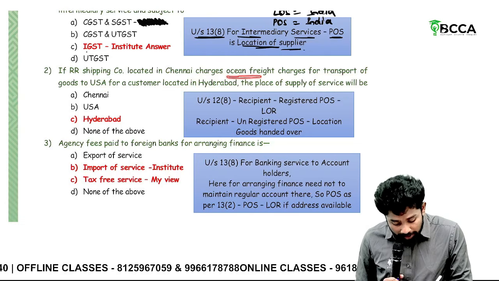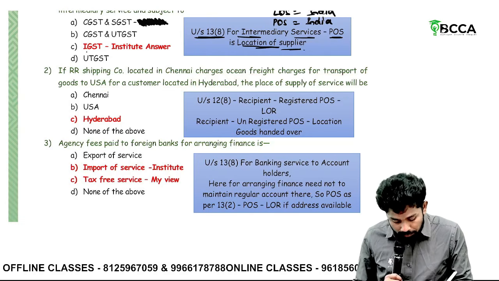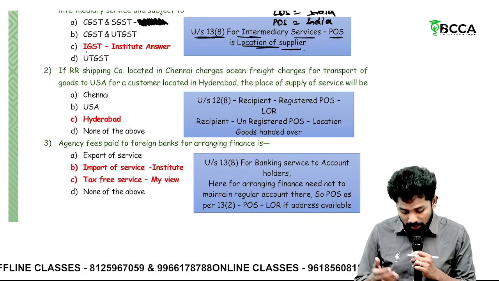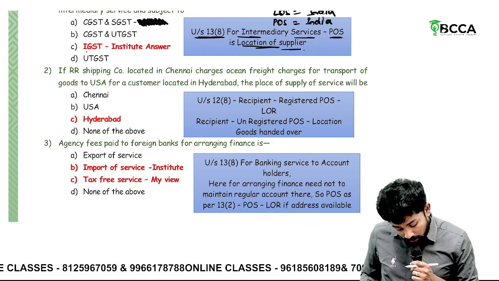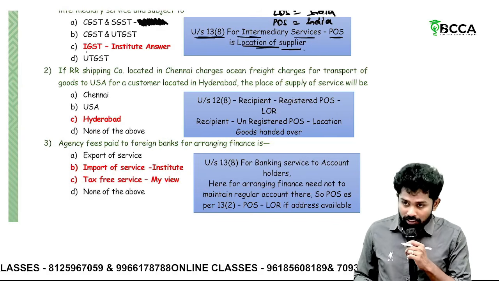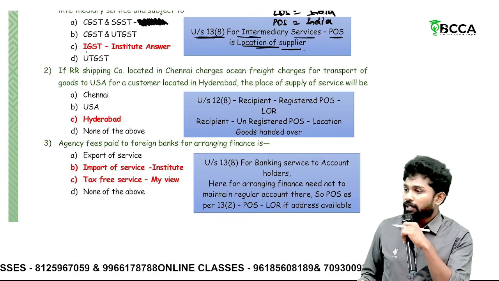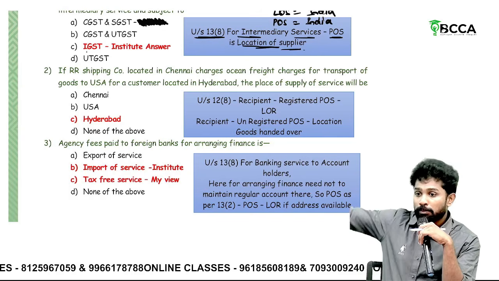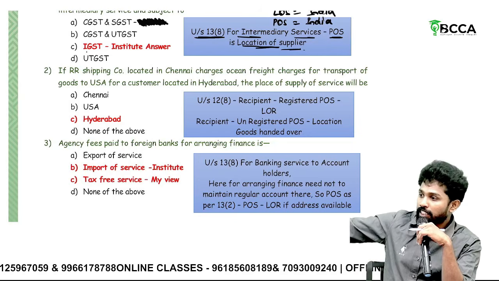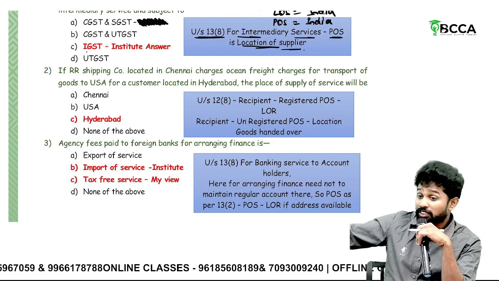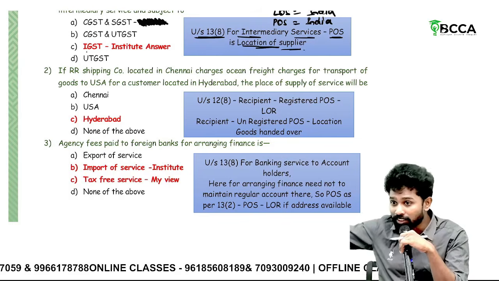But maybe through freight means, maybe from Hyderabad, this client only might have taken to this particular... his name is not given, right? RR is the shipper, customer. So this customer, sir, shipping company is there through ocean freight. It might be there near the port in Chennai. From Hyderabad to Chennai, it needs to be taken, right? So we are not sure whether the goods are handed over in Hyderabad or in Chennai.